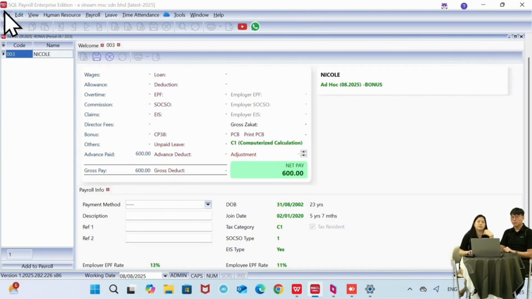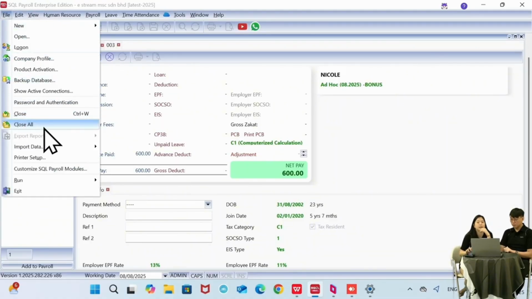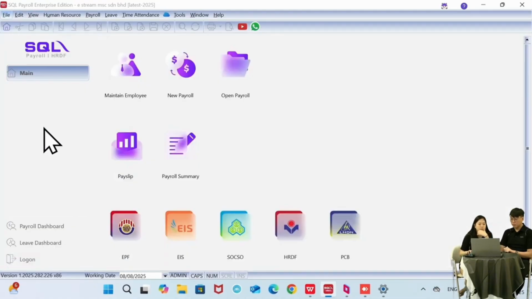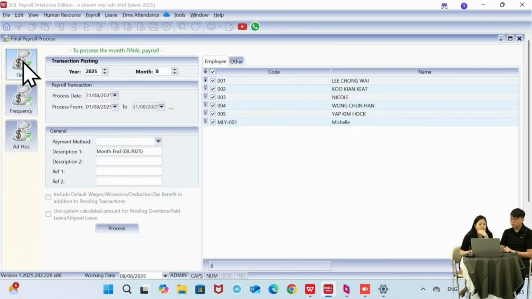Okay, so when I have released all the payments, then it's time to release the salary. So let me just close everything. I can come back to new payroll, and then I can click on final. Final means the last payment I'll be making for January. If your company's cutoff date is not at the end of the month, you can see the 3 dots over here. Click on it, then you can change your cutoff date. So if let's say I change it to 25, the system will auto change the process date for you. So we just remain as 31.